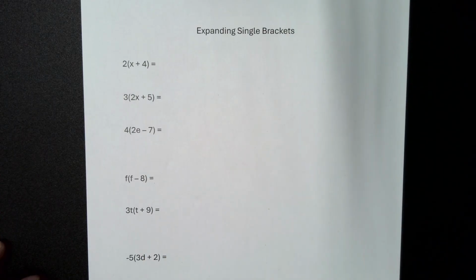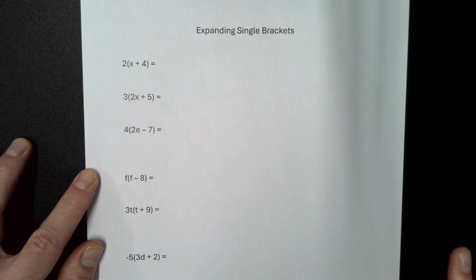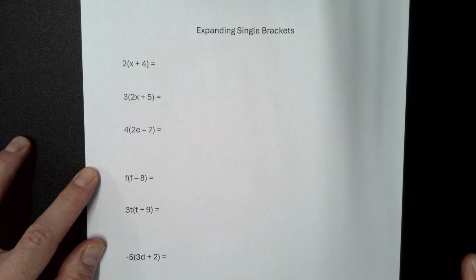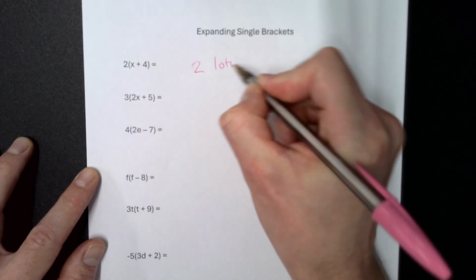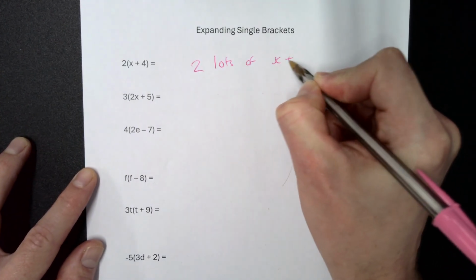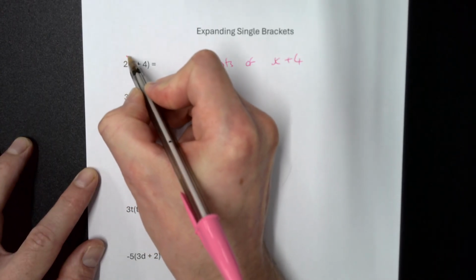Now today I'm going to show you how to expand single brackets. Now if you look at the first example, you've got 2 bracket x plus 4, which means it's 2 lots of x plus 4. Okay, the 2 is touching the bracket and it means multiply.